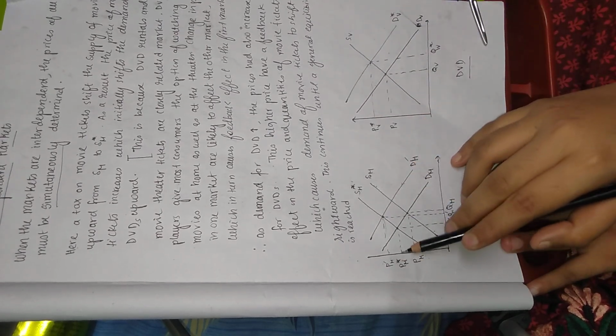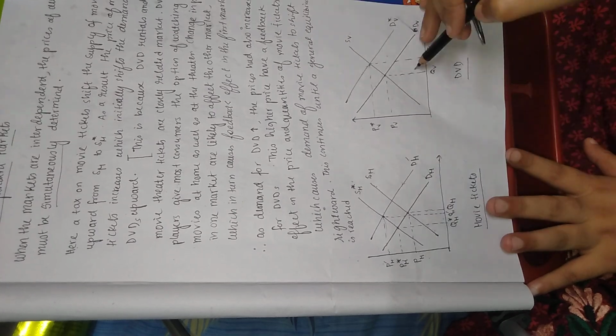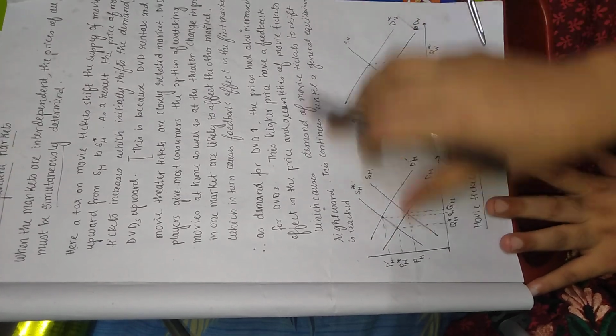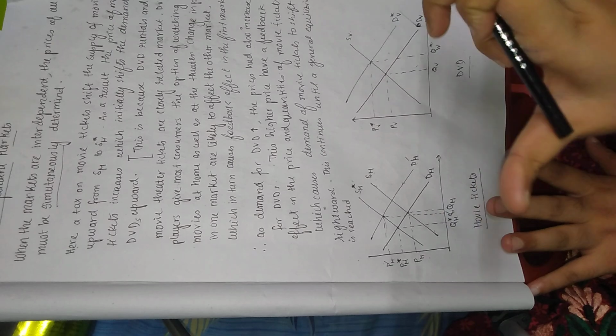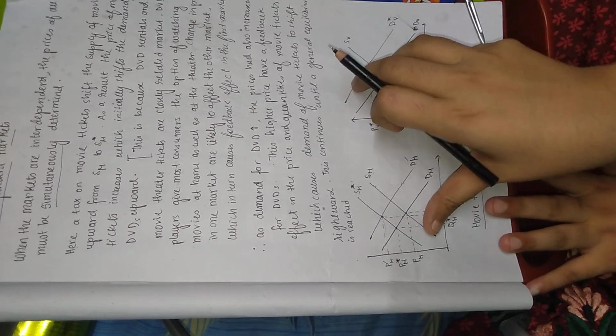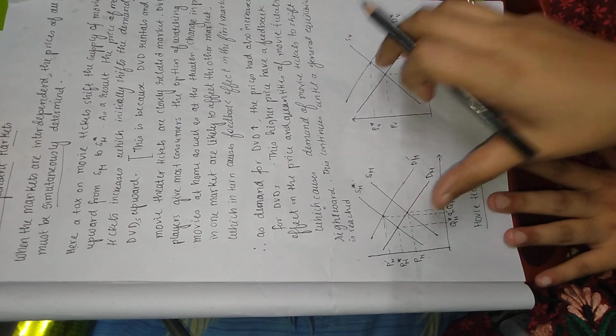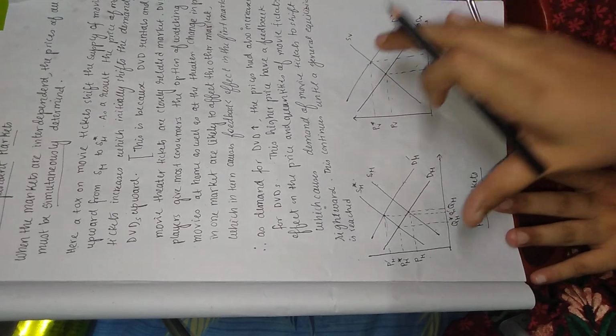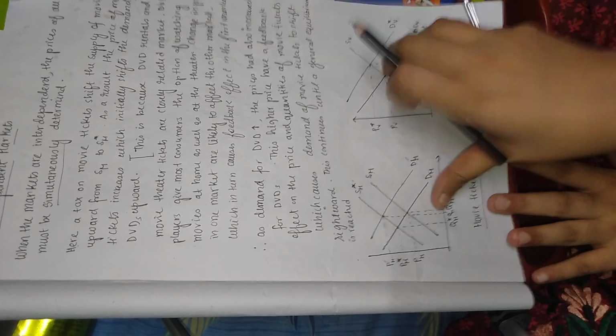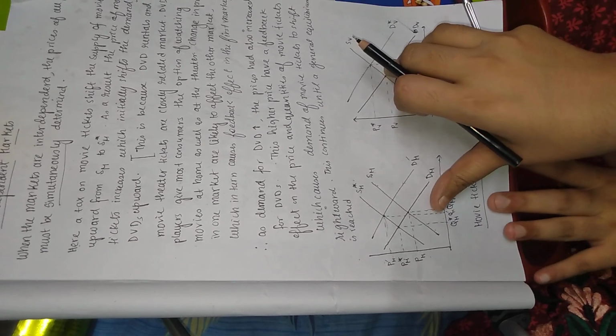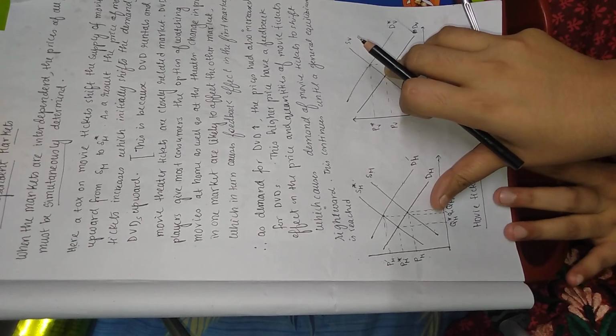So this will continue, this price will increase, here also the price will increase, and ultimately they will reach an equilibrium where both the markets are simultaneously in equilibrium, and they will determine the price and quantity at which they are in equilibrium with each other. Simultaneously the two markets are in equilibrium.